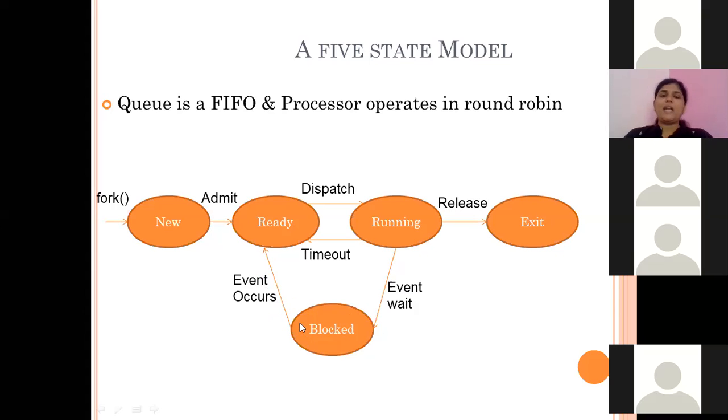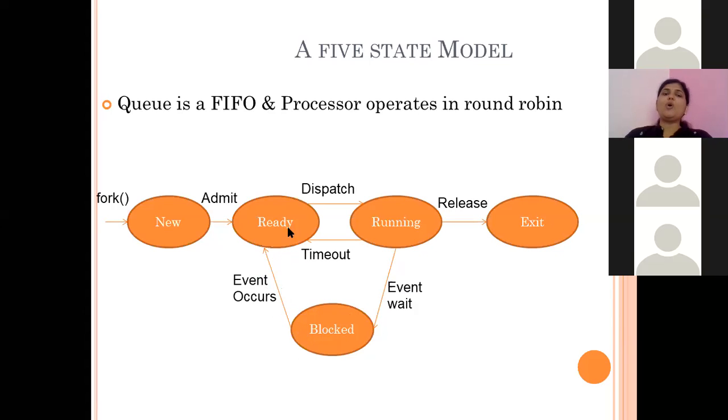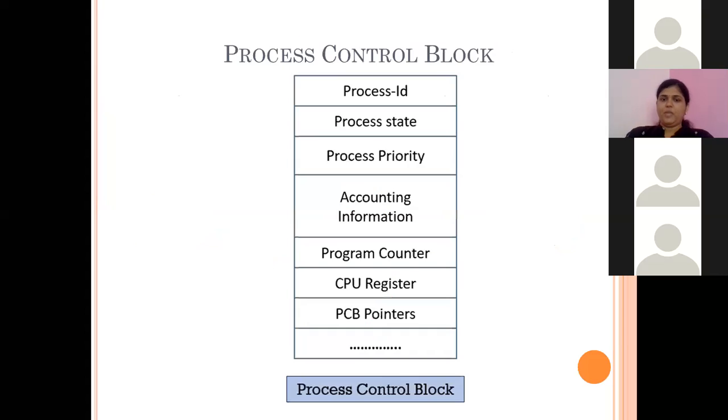So if that event has occurred, that means the process has received the input from others, then it will go again into the ready state. Then again it will get the CPU and go into the running state. This way the process transits into 5 different states.